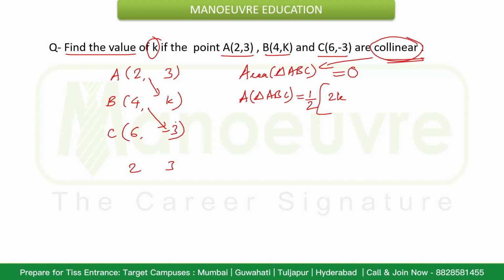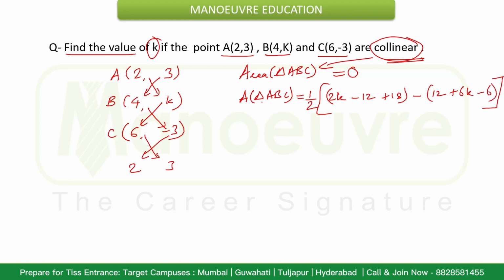This will be 4 into -3, that will be -12, and plus 6 into 3, that is plus 18. Minus of, in another bracket, 4 3s are 12, plus 6k, plus this -3 into 2, that will be -6.